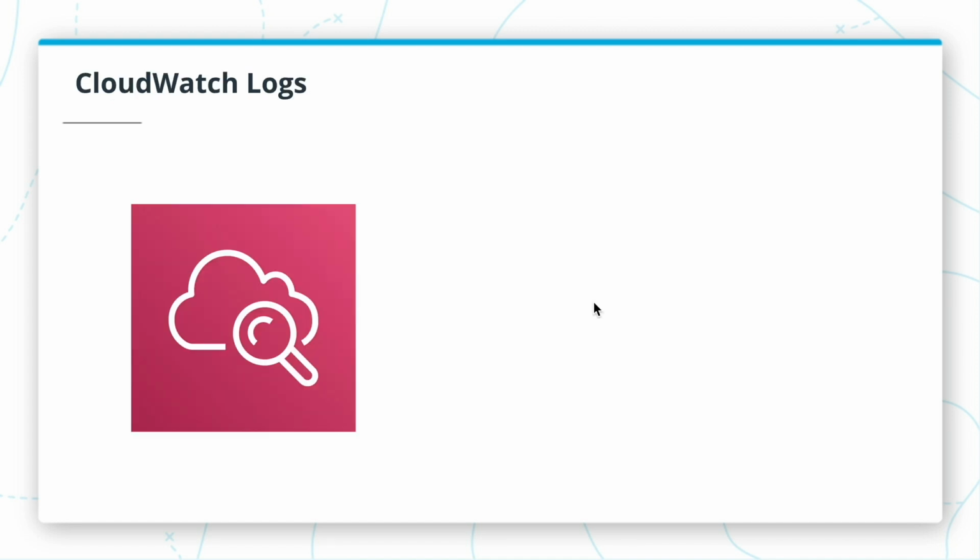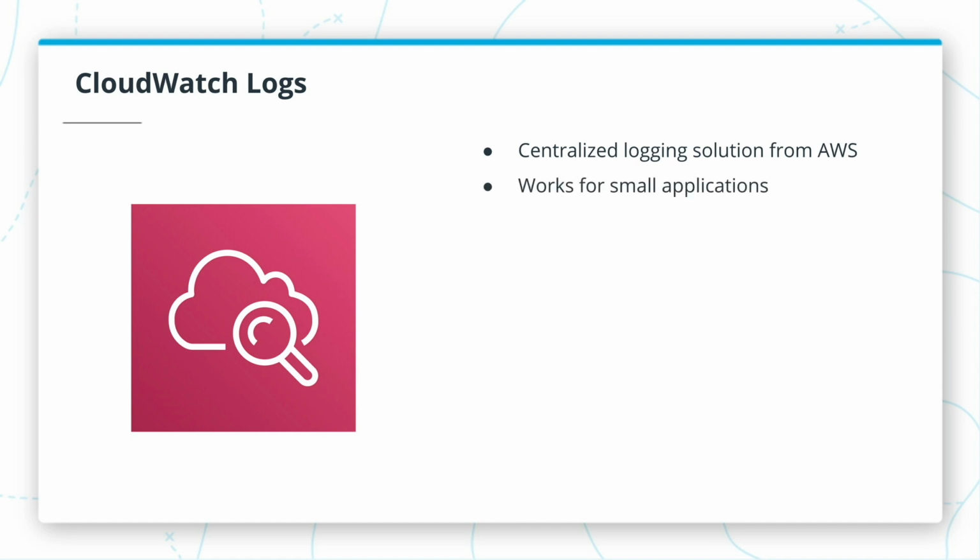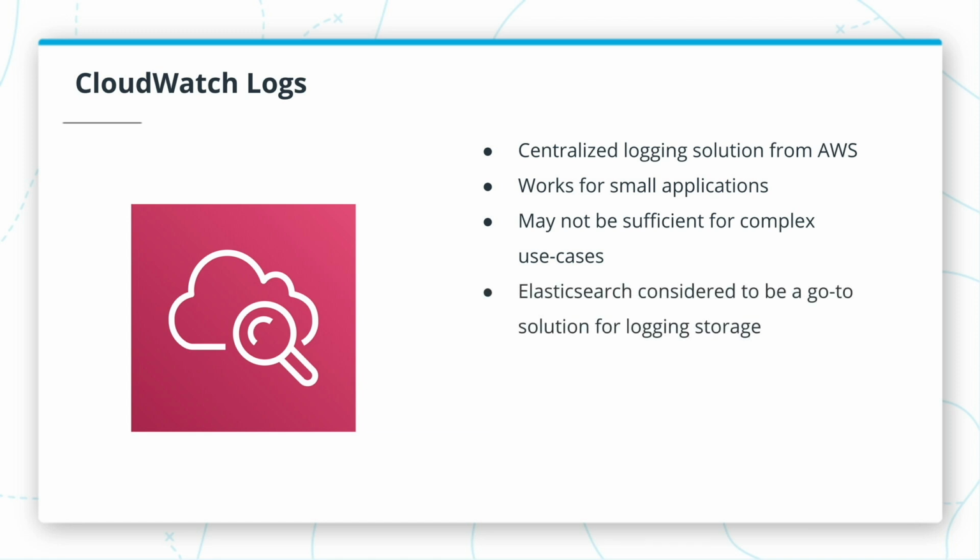Now, in this course, we were using CloudWatch Logs, which is a centralized logging solution from AWS, and it definitely worked for an application like the one that we've implemented. But it may not be sufficient for complex use cases. So another project that we can use is Elasticsearch, the same service that we've used for implementing full-text search. And as it stands now, Elasticsearch is considered to be a go-to solution for log storage. And it is available from AWS. We saw it in lesson 4, and it's also available from other providers.